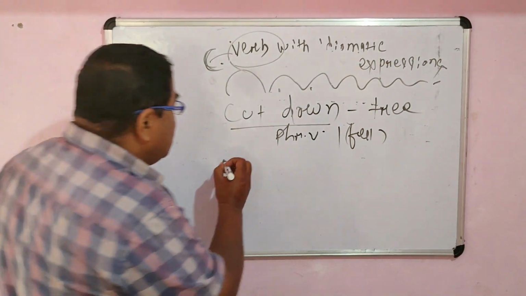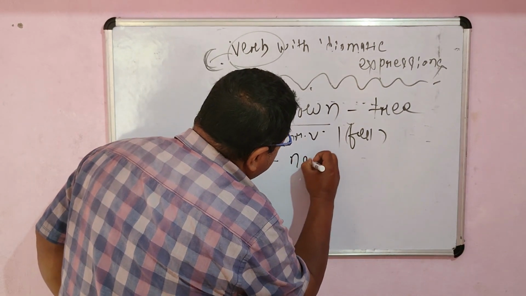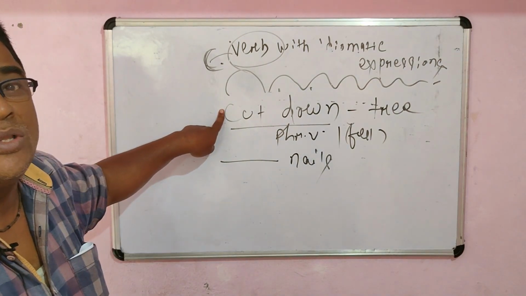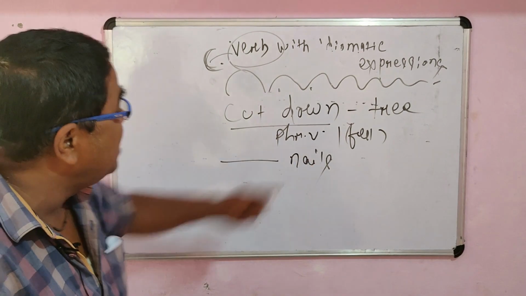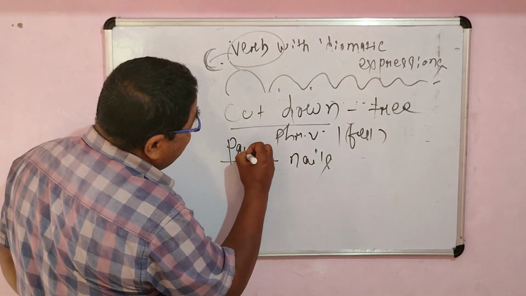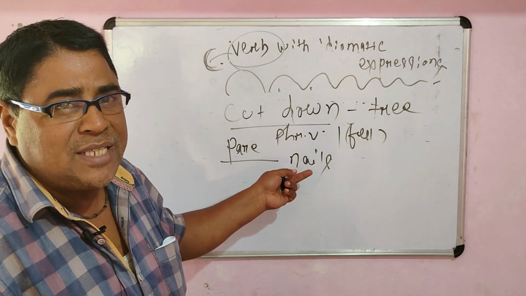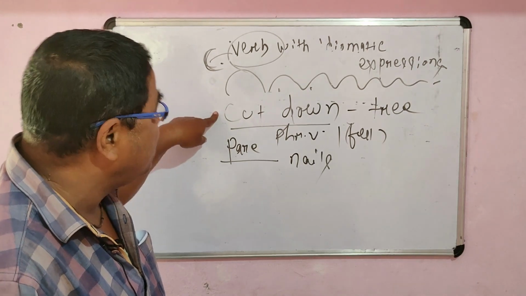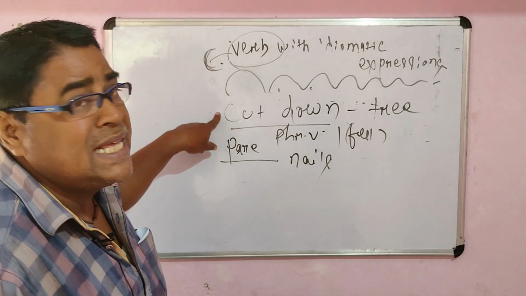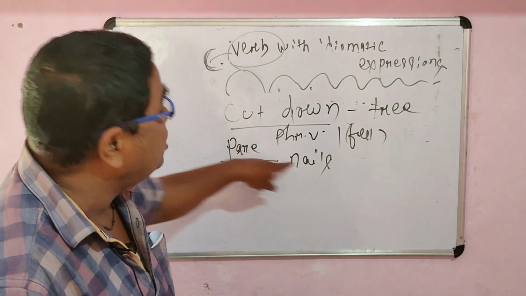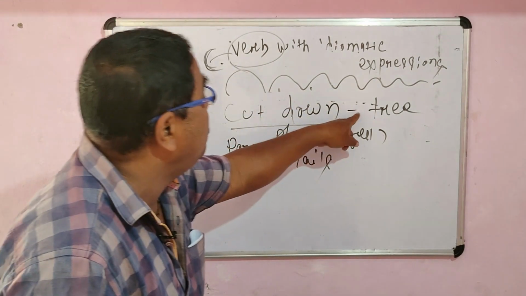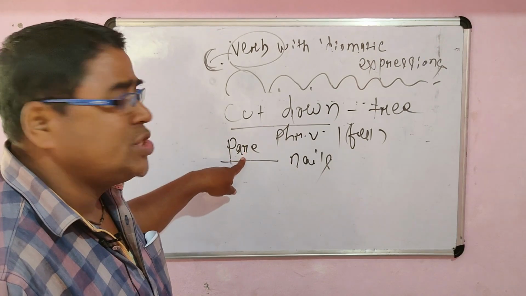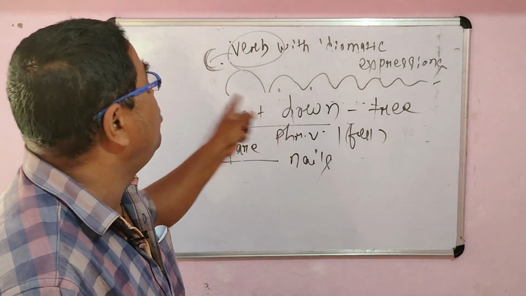But suppose you try to cut your nails. Do you think you have to use the same verb cut? No, that is wrong or a concocted use. When you want to cut your nails, you have to use a particular verb called pare. Please pare your nails. Pare is used in the sense of cut. But you have not to use cut in the sense of pare. You have to pare your nails and you have to cut down the tree. So pare cannot take the position of cut down, and cut down also cannot take the position of pare.